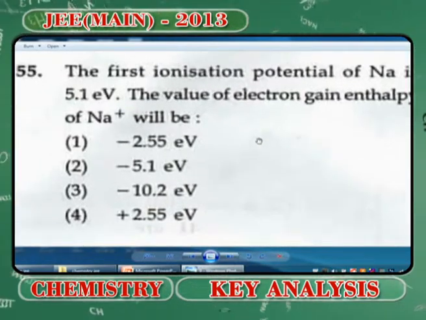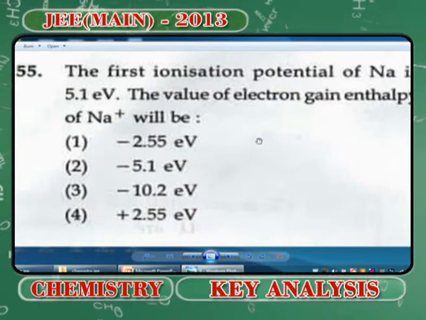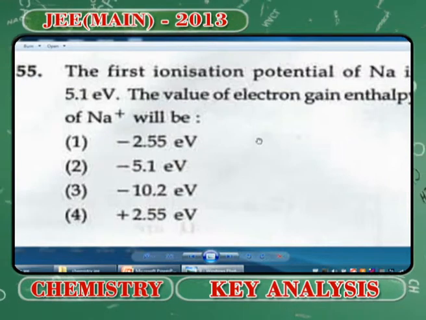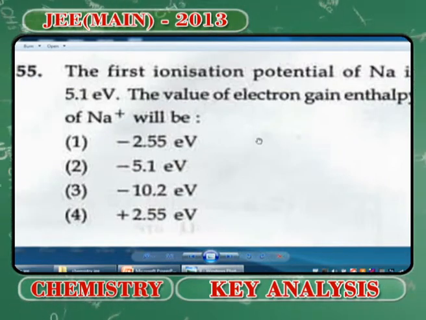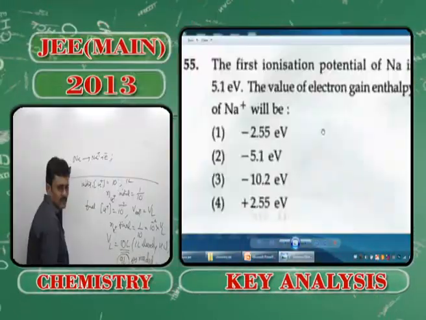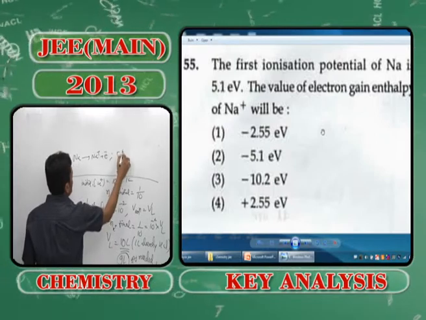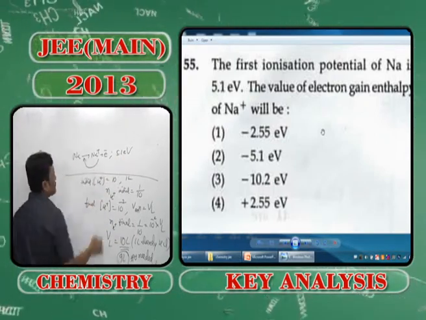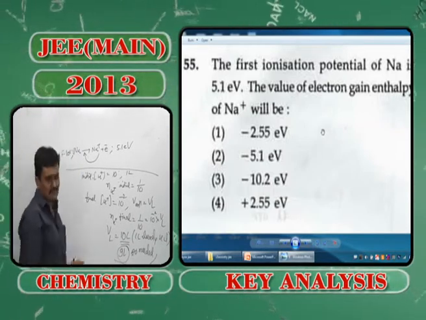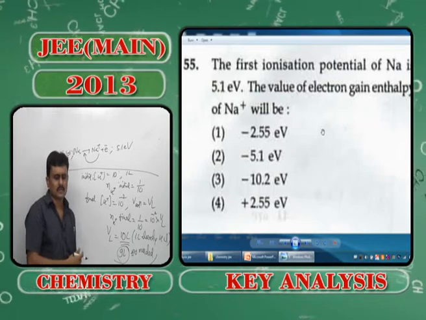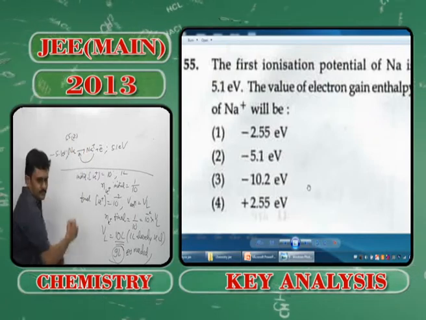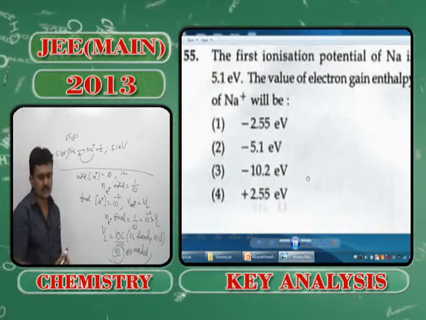First ionization potential value of sodium is given, then electron gain enthalpy. It's the simplest question that can be asked. What I mean to say, he is asking you, sodium gets converted into Na plus and electron. Here if the energy supplied is this much, when I do the reverse, obviously energy is released, because we know these two always lie in this ratio. So the right answer for this problem number 55 is 2, that is minus 5.1 electron volt.